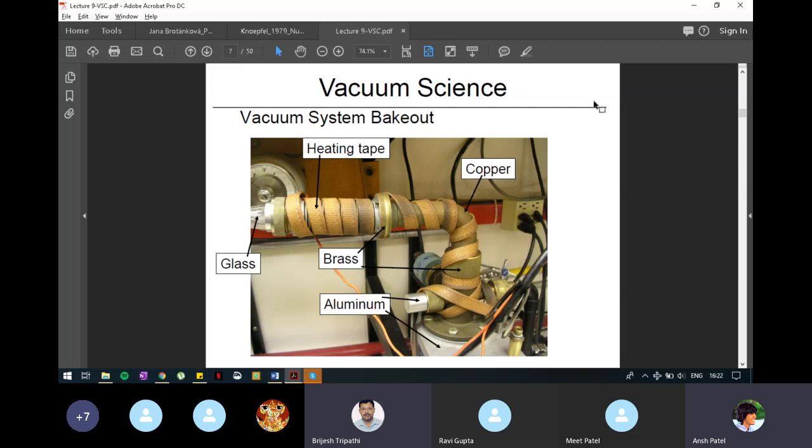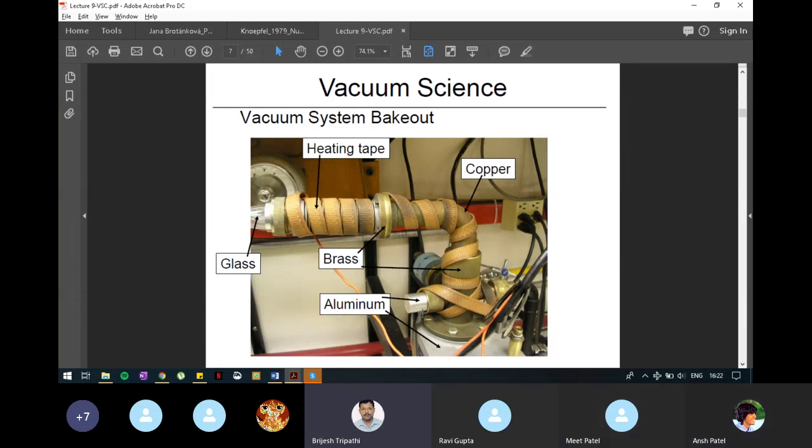You can see there is a connector used here, an L-shaped connector, which is made of copper. The ends of those connectors are connected with the glass tube, and that is called a flange, where the connection between glass and copper is made. The flange is made of brass. And in the lower portion, you can see there is a piece made of aluminium.